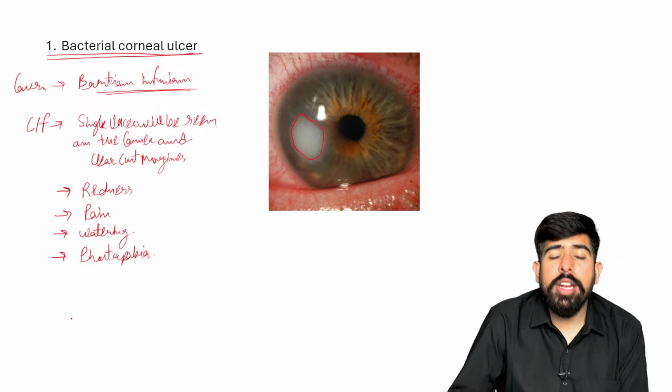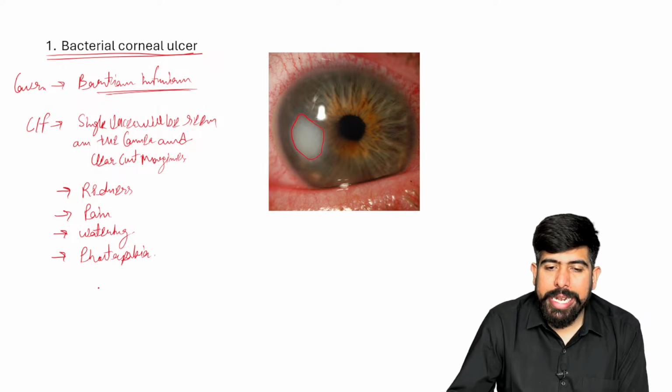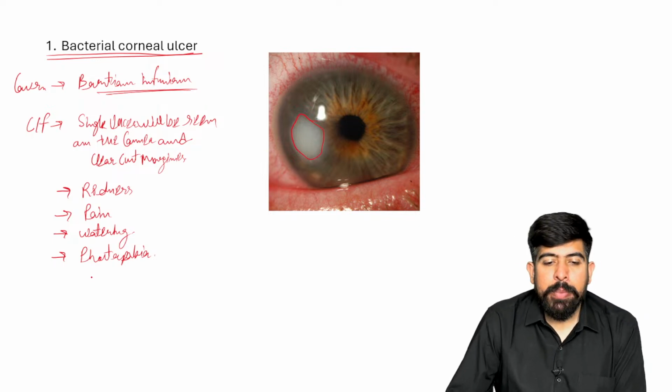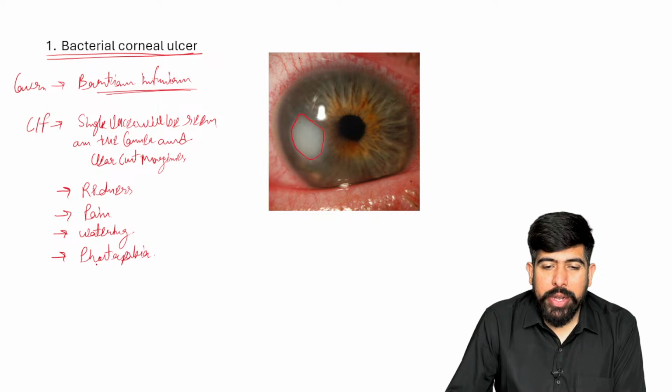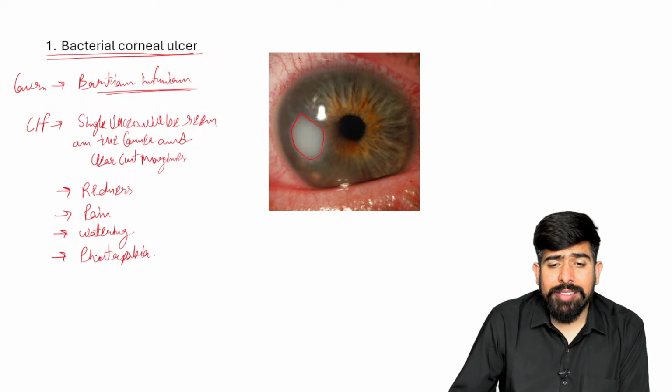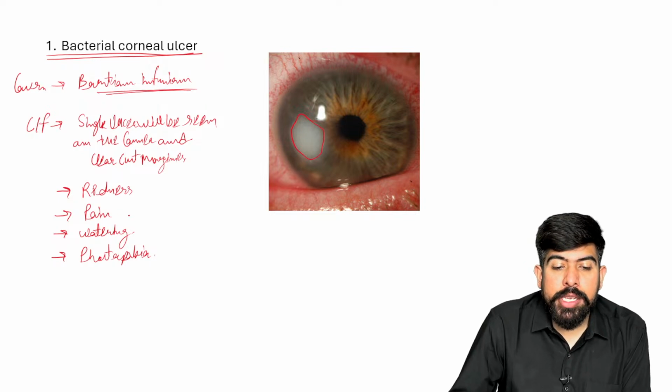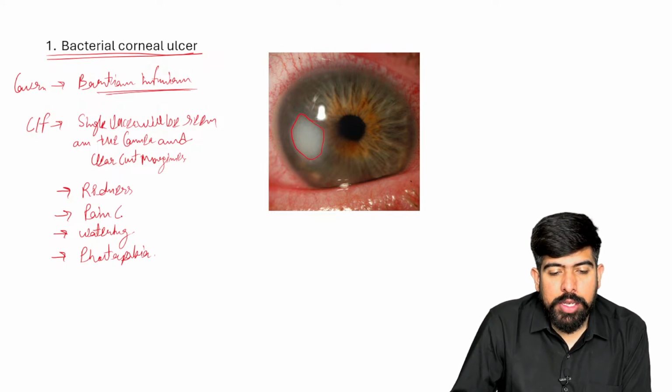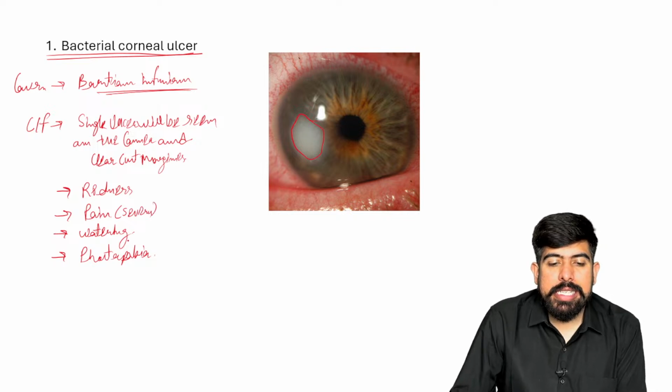It will cause watering from the eye and the photophobia. Redness will be there and pain will be there. If I'm talking about the pain, of course it is a severe type of pain.